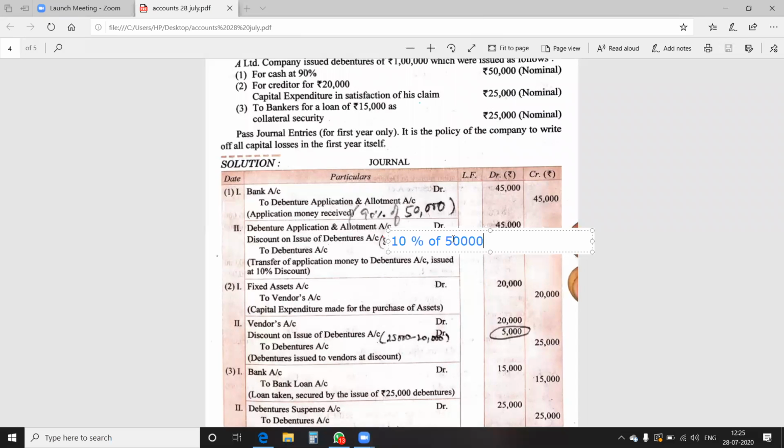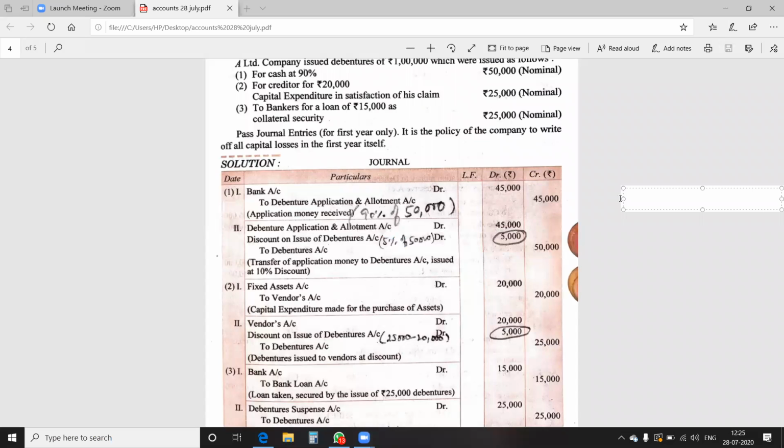So mark here in bracket the 10% of 50,000. Please make this amount correct. Now I am moving back and scrolling the screen to make it clear how the further entries are to be done.